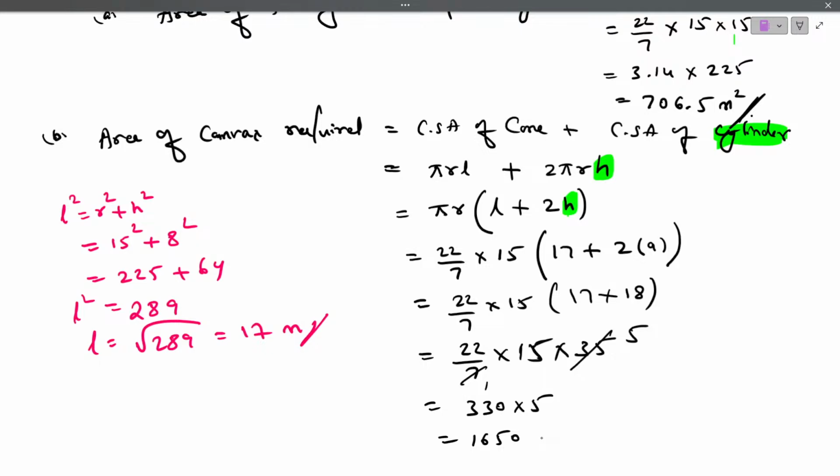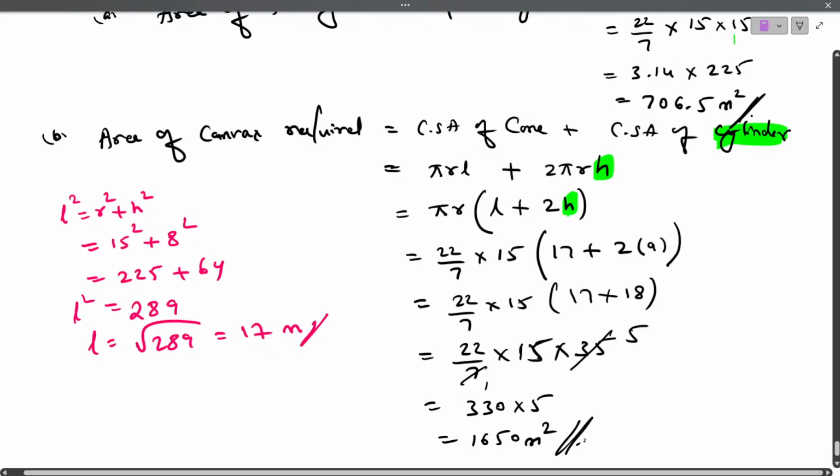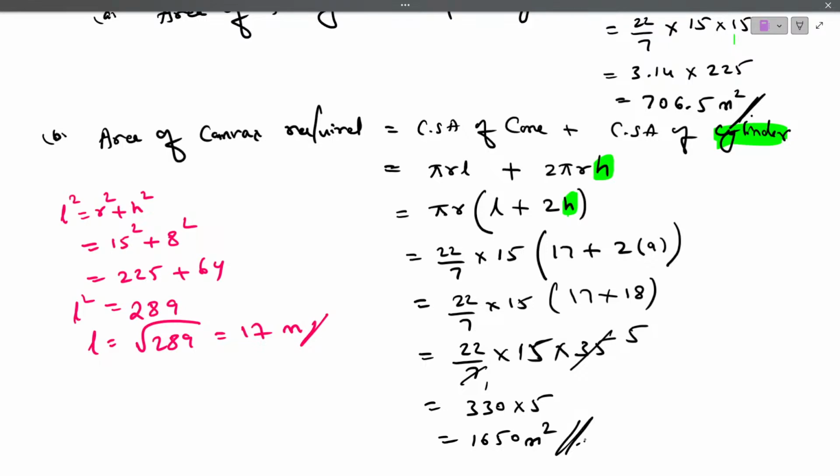1650 meter square. So this is the area of the canvas required. This is the area of the canvas required, 1650 meter square. Is this clear? Area of the canvas required, 1650 meter square.